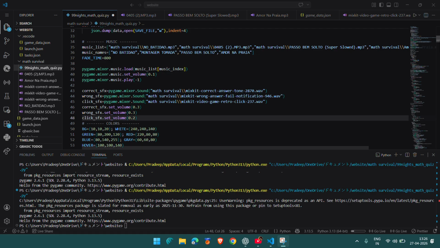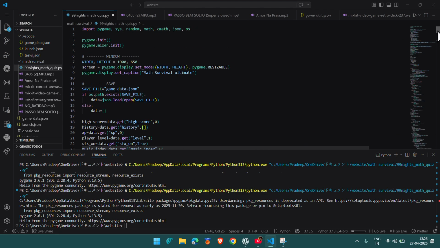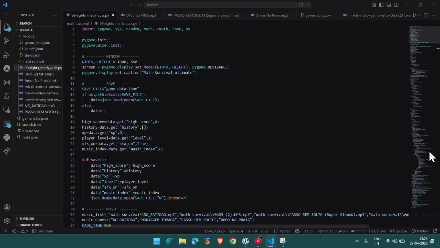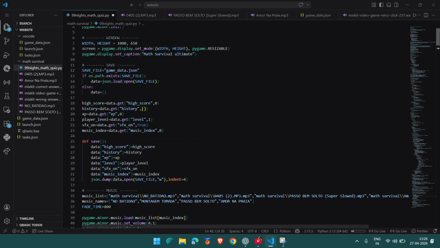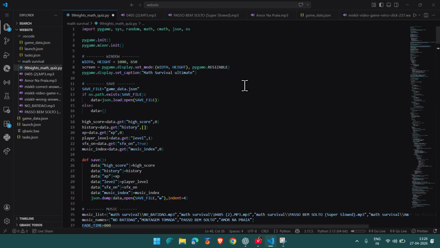This is the Math Survival Ultimate. It's all made of Python, the best programming language ever, and the easiest you can learn. There's not that much to learn, because if you know English, you know this. It is like a game where we just solve math equations before we die. No math monsters, so chill.